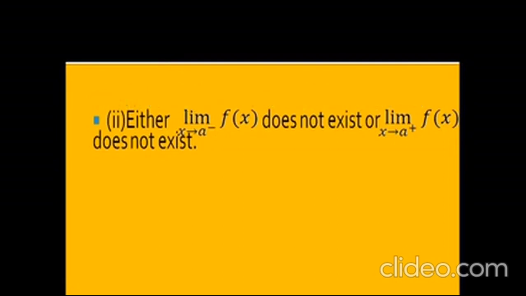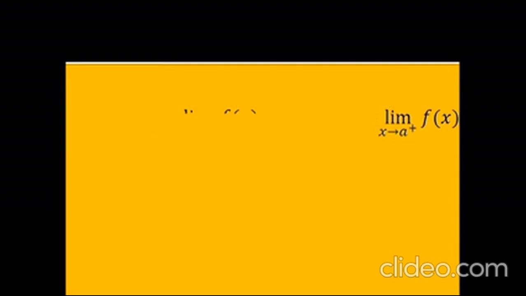Look at the third point. If limit x tends to a minus f(x) is not equal to limit x tends to a plus f(x), again we can say the function is not continuous at x = a. Here the left limit has a certain value and the right limit also has a certain value, but both values are not the same.